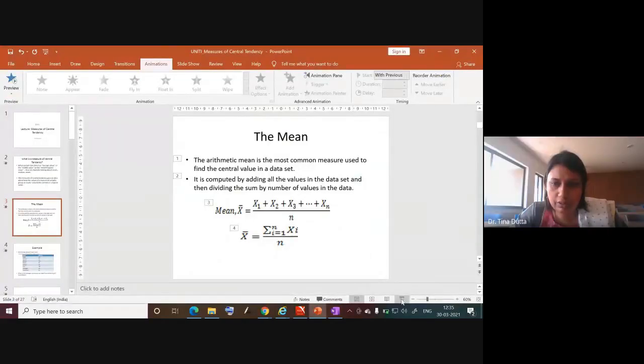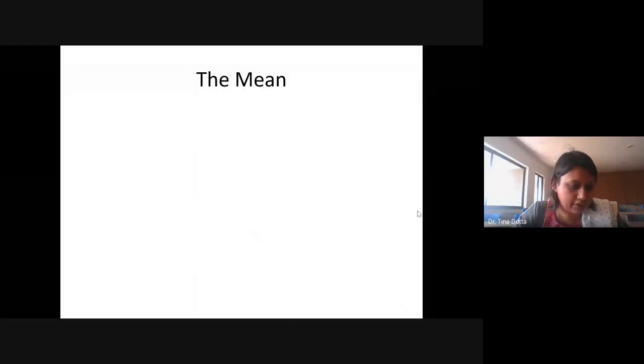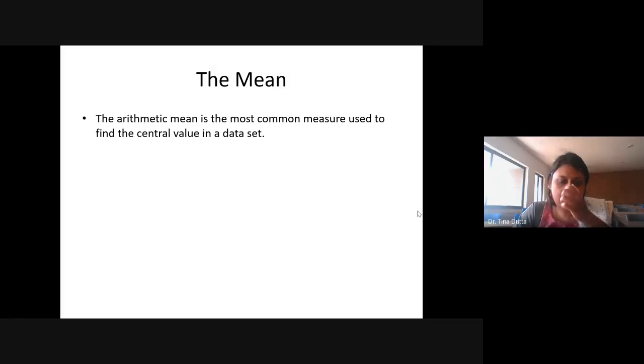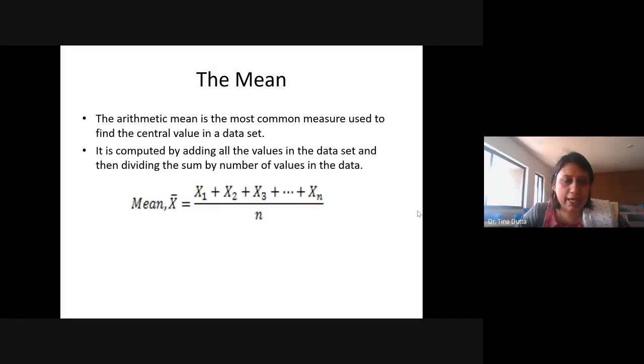All right, so now I hope it is visible and I am audible. So mean, I was saying that you need to add all the values and then divide that by the number of observations. In general statistical nomenclature, x bar is called the mean, arithmetic mean, and x1, x2, x3 are the individual values. So don't worry about this.